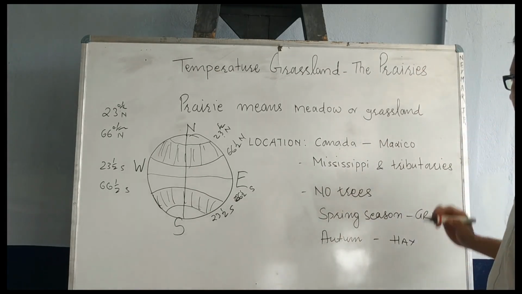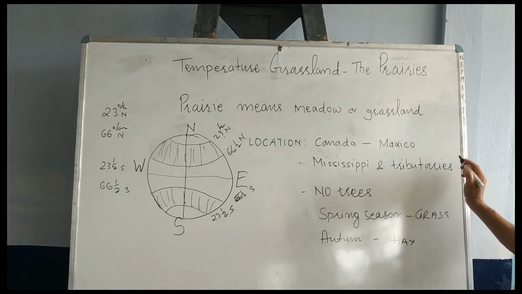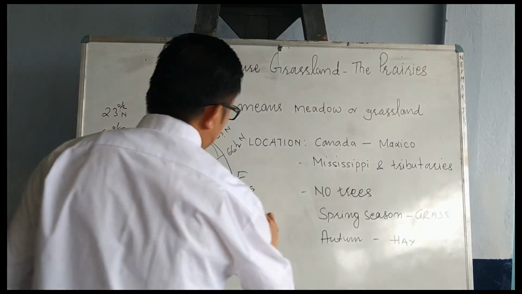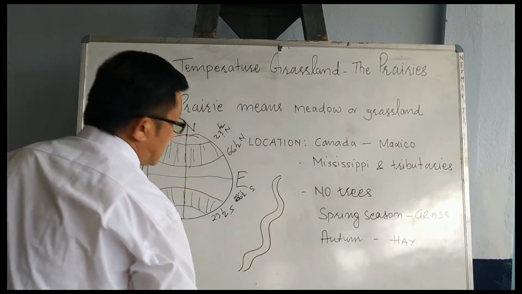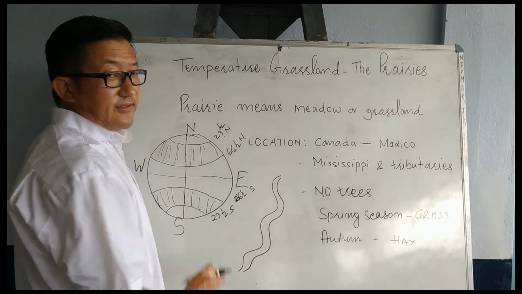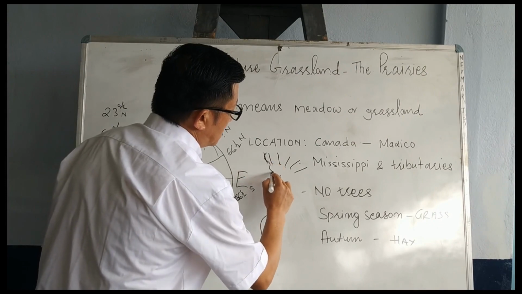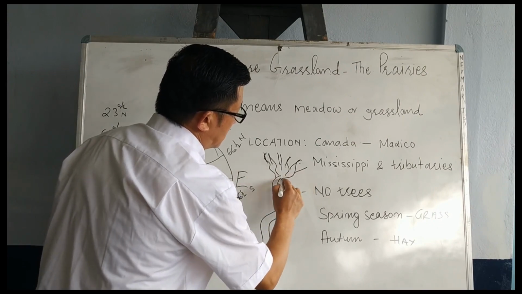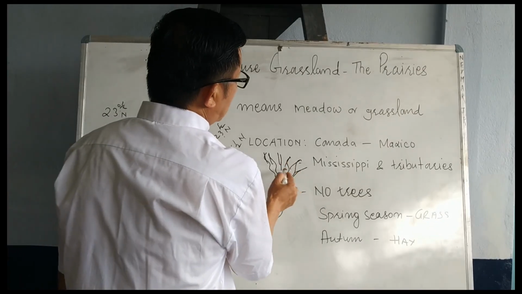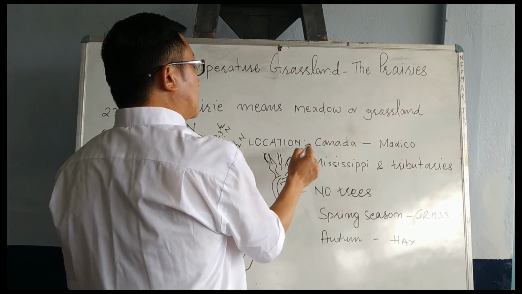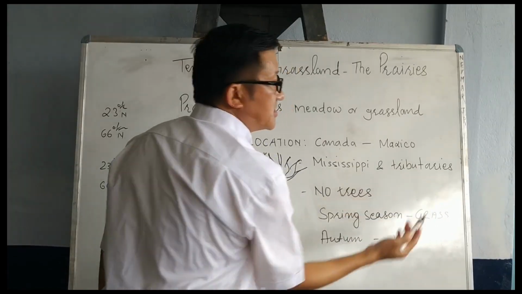What are tributaries? Suppose this is the Mississippi River. In order to make this river, we need so many other rivers to join it. Otherwise, this river will not become big and huge, right? So we need so many rivers. These small rivers which make the Mississippi River are called tributaries.